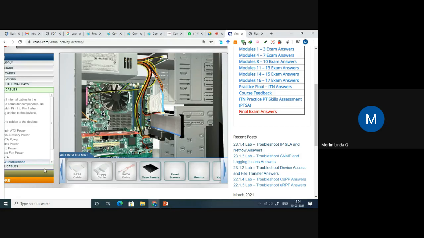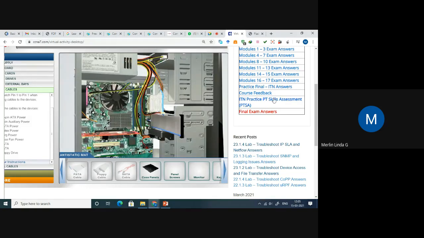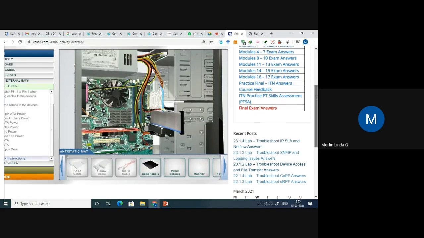I think if it is completed, we will get the OK here. Just rotate it very carefully, and then this will automatically insert. Right.